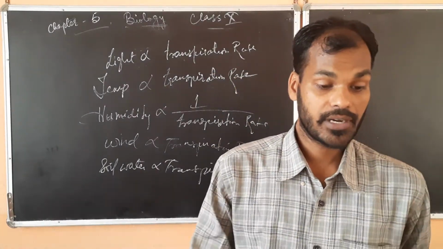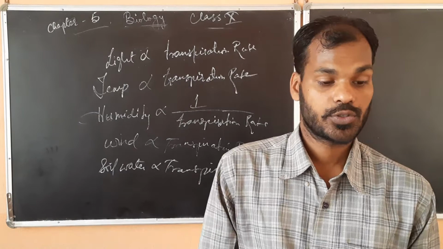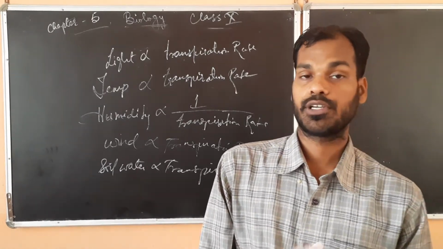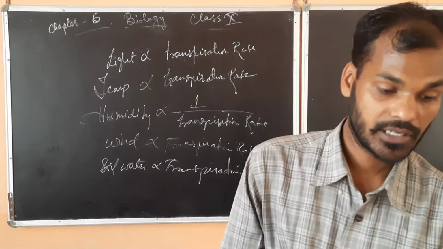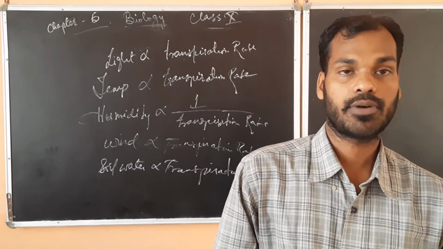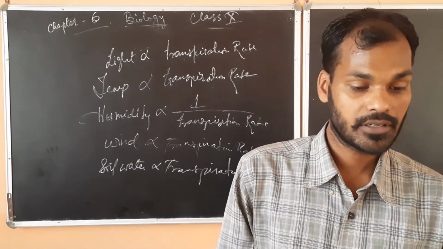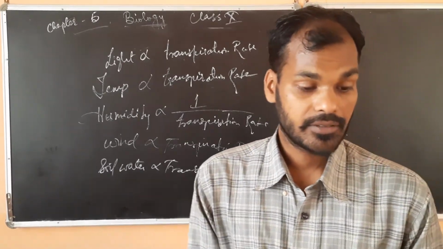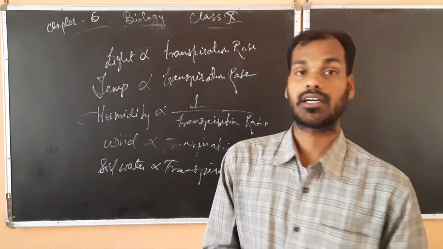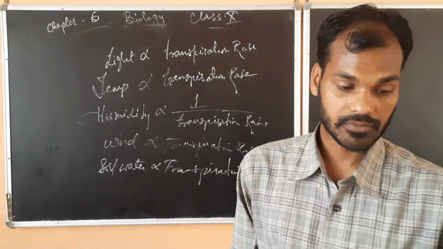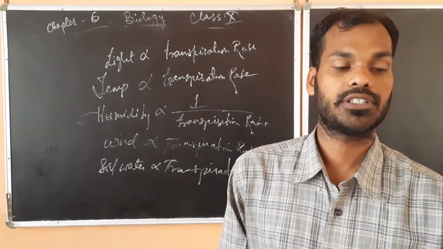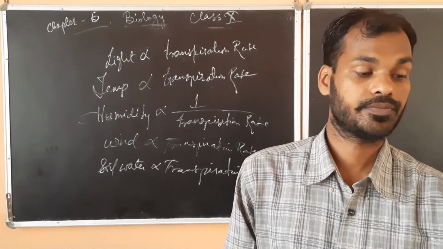So there is a difference given between transpiration and evaporation. Transpiration is a physiological activity, evaporation is a physical activity. Water evaporates from the aerial parts of the plant in transpiration, but water evaporates from any surface in evaporation. Transpiration takes place through the stomata of the leaves, while evaporation occurs without stomata. Transpiration is for living beings only, but evaporation can occur from both living and non-living things.